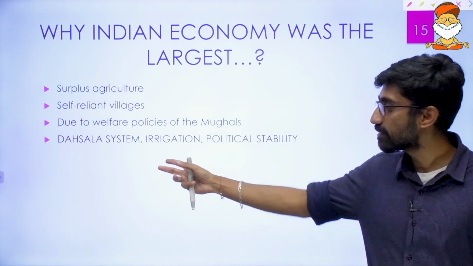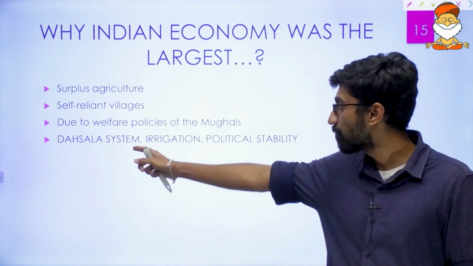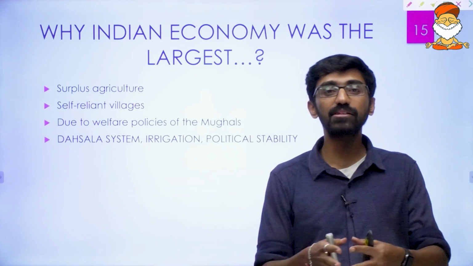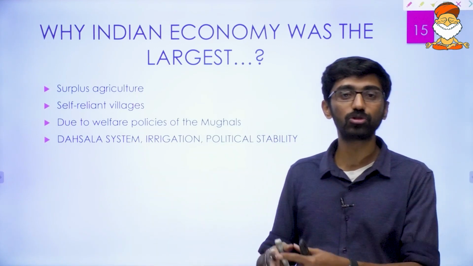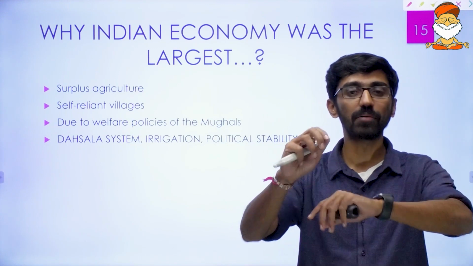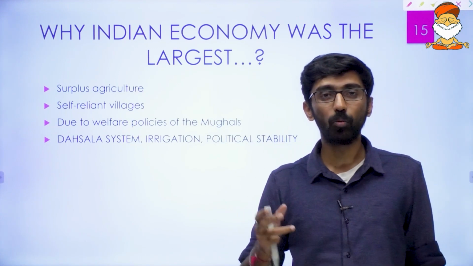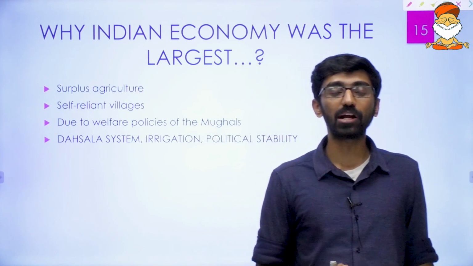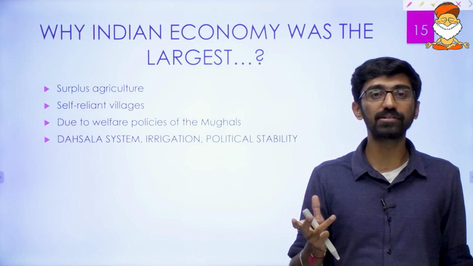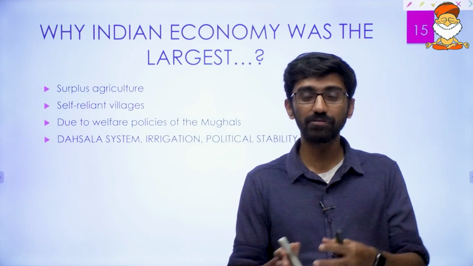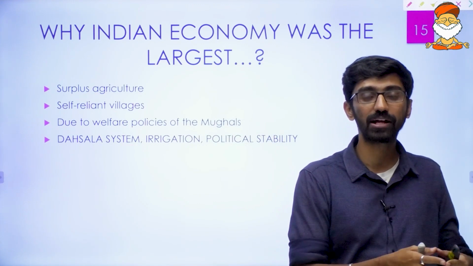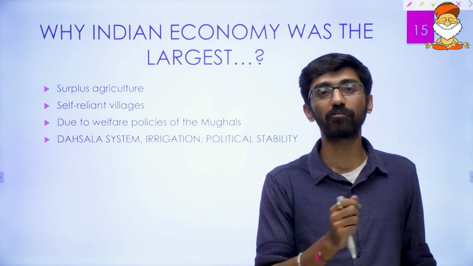At the same time, there were the irrigation facilities they provided, that is the welfare policy like the Dasala system. Dasala system is a 10-year system that was established during the time period of Akbar. So some kind of a new mathematical model was devised to calculate the revenue, and it was based a lot more on scientific averages of the previous prices, previous cultivation area, as well as previous crops that were produced for the last